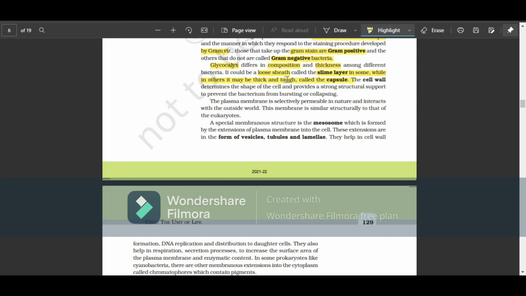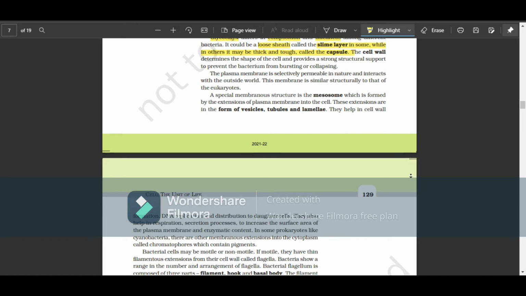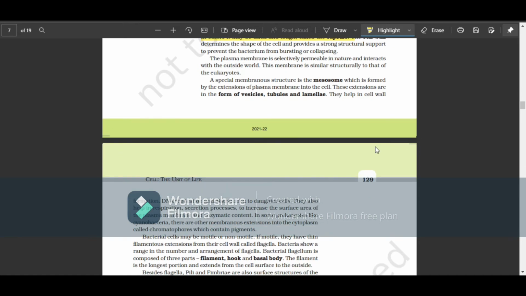The cell wall determines the shape, gives structural support, and prevents the bacterium from bursting or collapsing. They also help in cell to cell interactions. They prevent the entry of undesirable particles into the cell, right? The plasma membrane is selectively permeable.